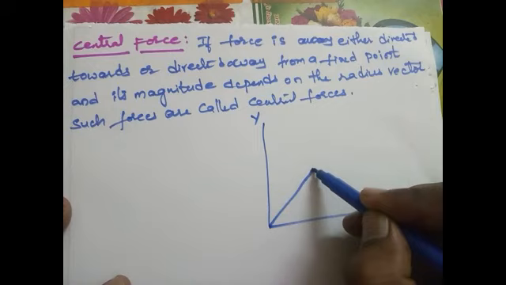According to polar coordinates, the radius vector OP bar equals r bar equals r into r cap, where r cap is the unit radius vector in the OP direction.